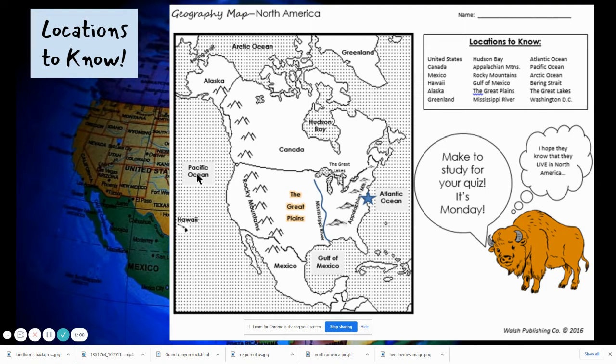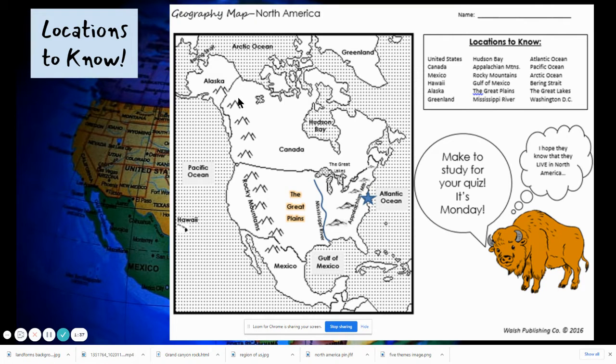Let's take a look at our three oceans. To the west of North America, we have the Pacific Ocean. To the east of North America, we have the Atlantic Ocean. And to the north of North America, we have the Arctic Ocean. Here is the Bering Strait. A strait is a narrow body of water connecting two larger bodies of water. So the Bering Strait is a narrow body of water between Russia and Alaska, and it connects the Arctic Ocean with the Pacific Ocean. So right here is the Bering Strait.